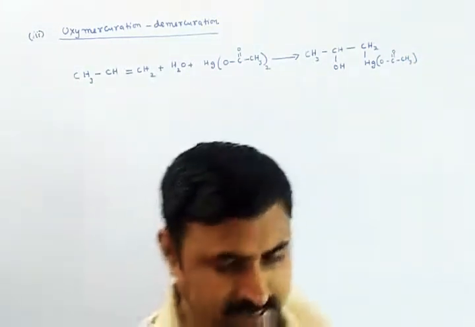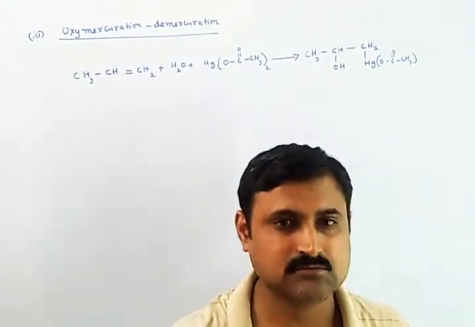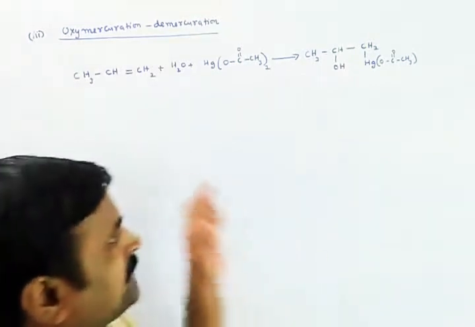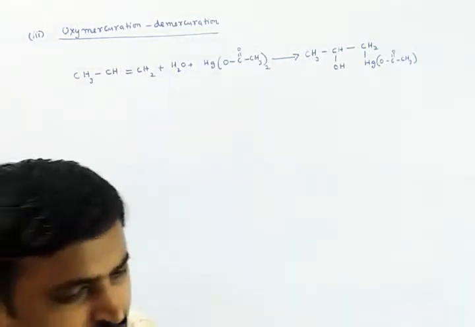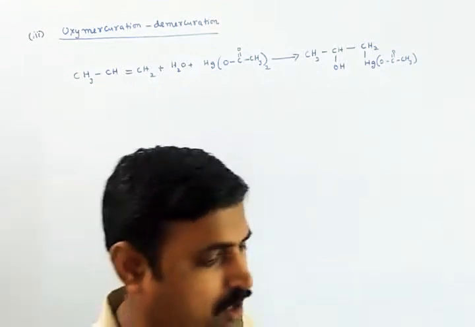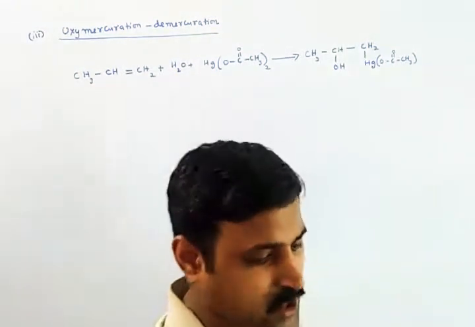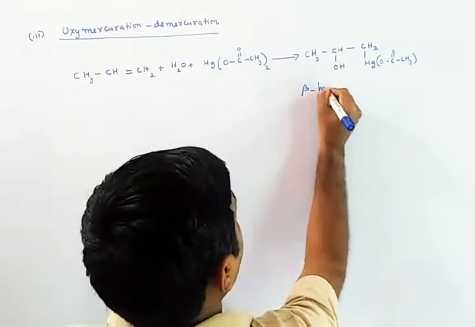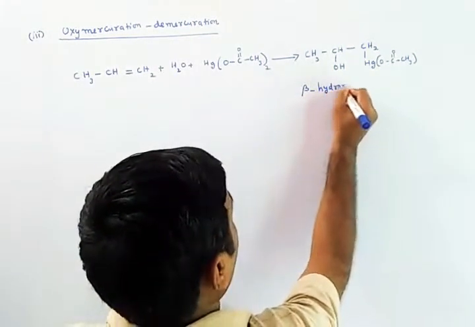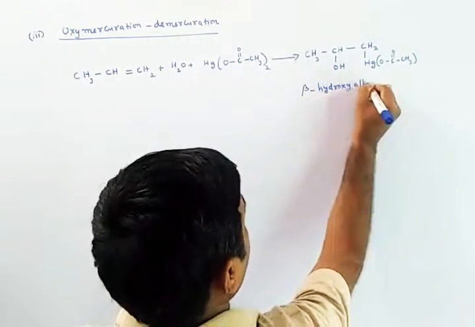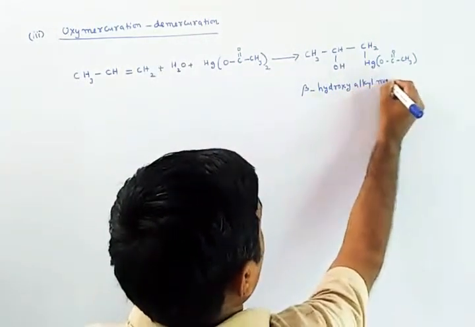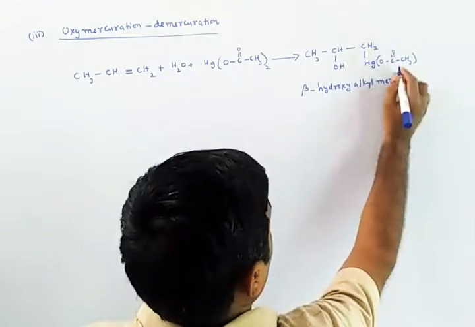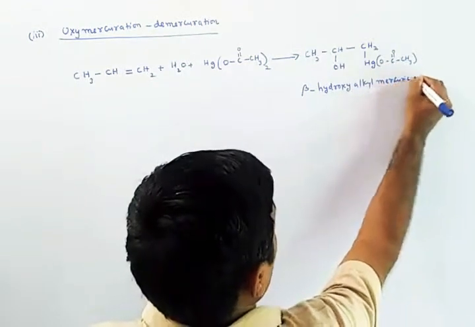This we will call mercuration. So we have added a mercury compound. Actually this mercury compound we can also call beta hydroxy alkyl mercuric acetate.